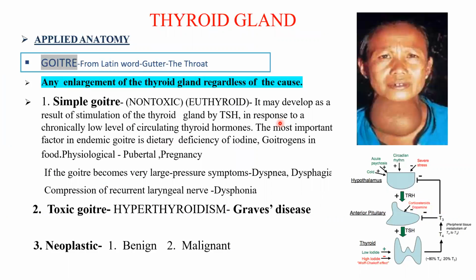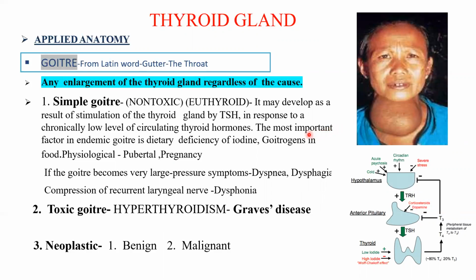One of the most common diseases in which the thyroid gland is involved is goiter. The word goiter means any enlargement of the thyroid gland, which may be due to any cause. The most common variety of goiter is the simple goiter, or non-toxic euthyroid goiter. By simple goiter, we mean there will be an enlargement of the thyroid gland, which can be seen in this picture, but thyroid hormones may be in normal concentration or there may be a hyposecretion.